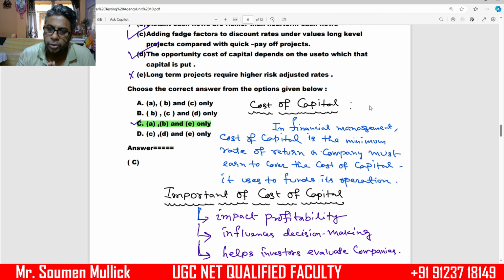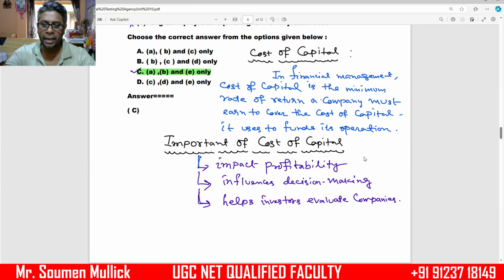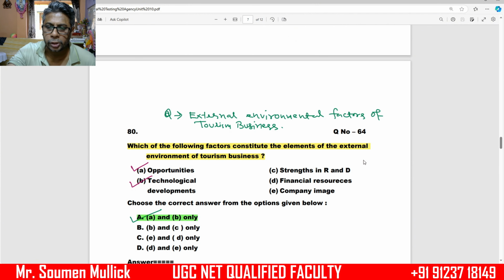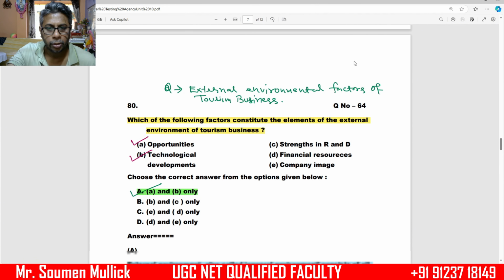What do you mean by cost of capital? In financial management, cost of capital is the minimum rate of return a company wants to earn. And the importance of cost of capital: number one, impact on profitability; number two, influences decision making; and number three, helps investors to evaluate companies.